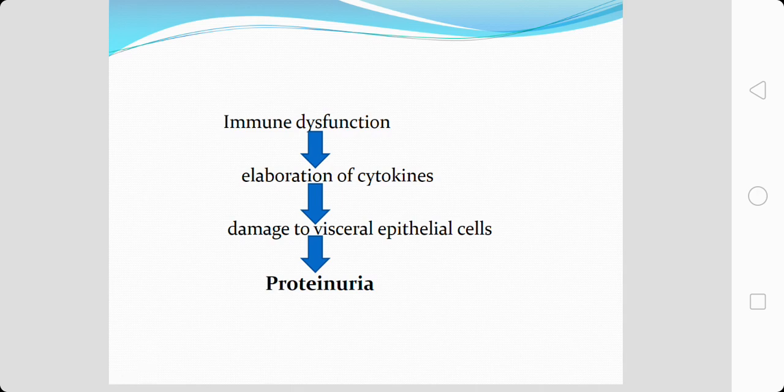What happens basically in minimal change disease is there is an immune dysfunction. When there is an immune dysfunction, there is an elaboration of cytokines. A lot of cytokines are synthesized. These cytokines damage the visceral epithelial cells. Once these visceral epithelial cells are damaged, it will lead on to proteinuria.